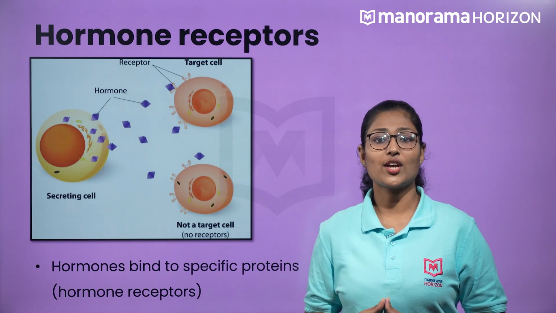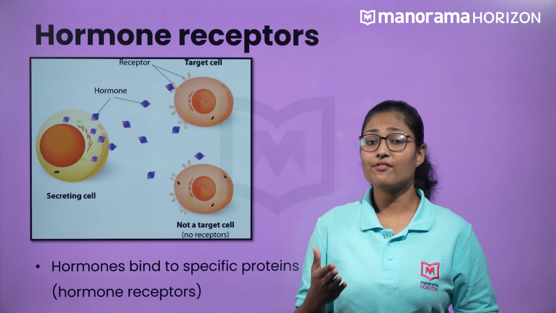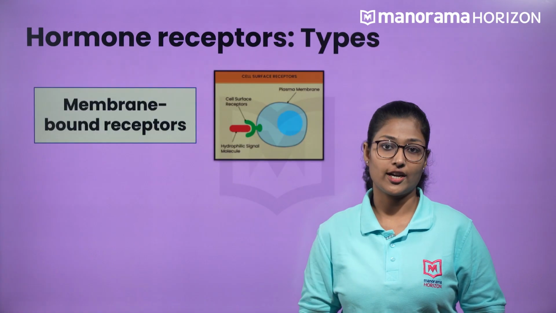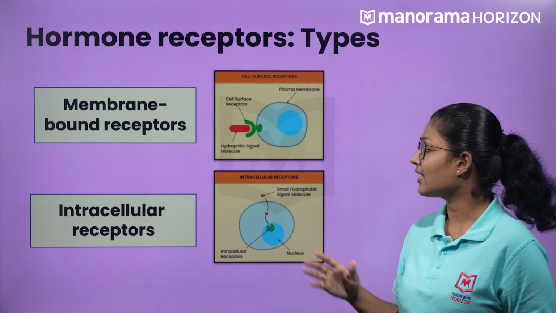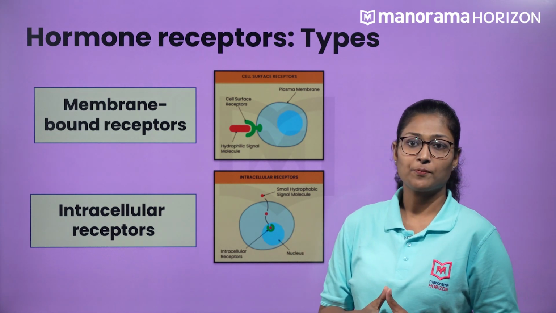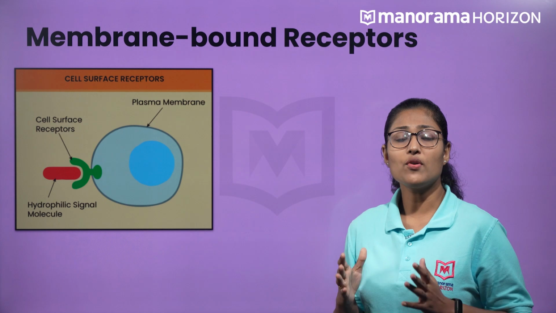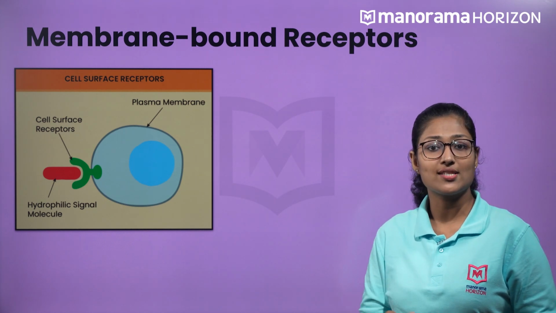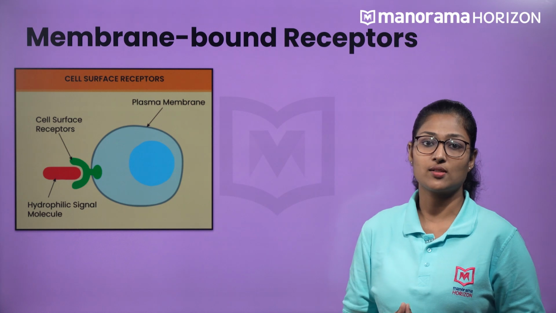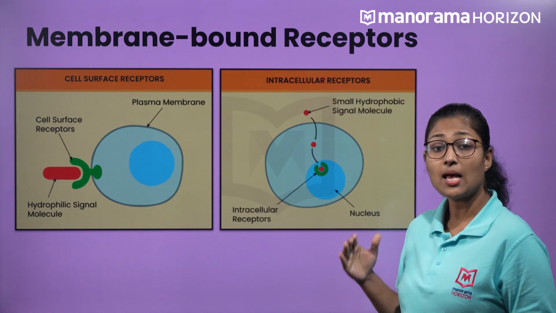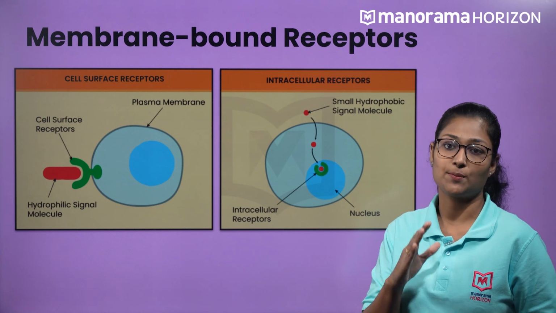Now, let us check the different types of receptors. Here, the two types of receptors can be identified, and they are the membrane-bound receptors and the intracellular receptors. And what are membrane-bound receptors? The hormone receptors which are present on the cell membrane of the target cell are the membrane-bound receptors, whereas the receptors present inside the target cell are the intracellular receptors.